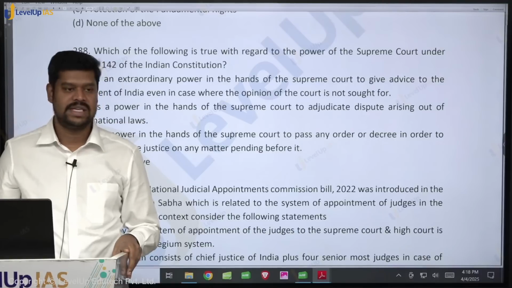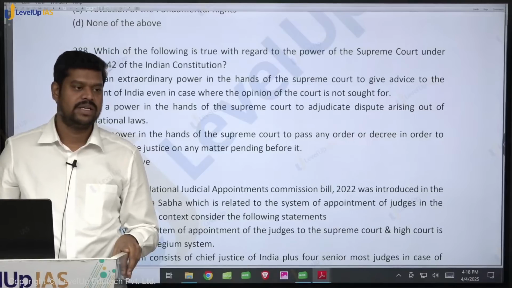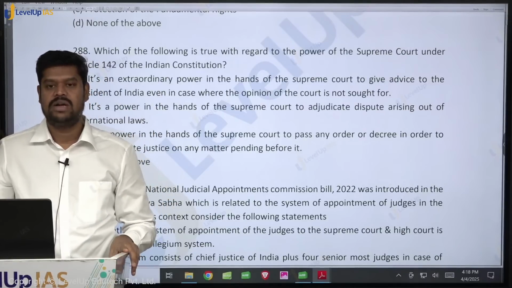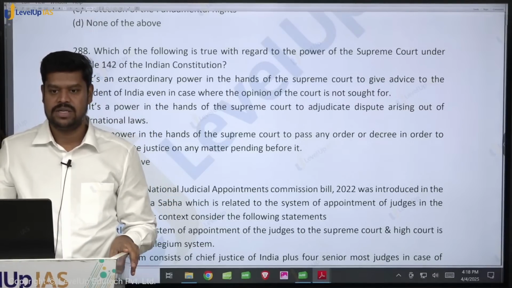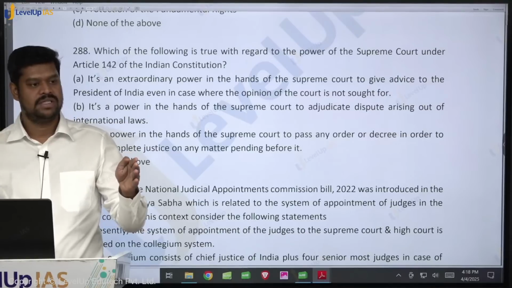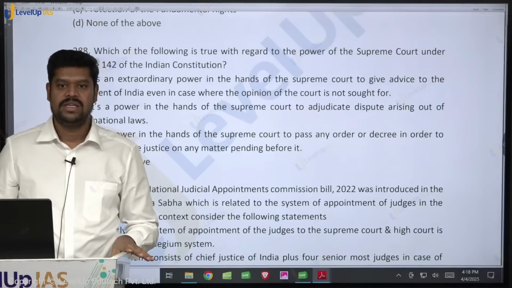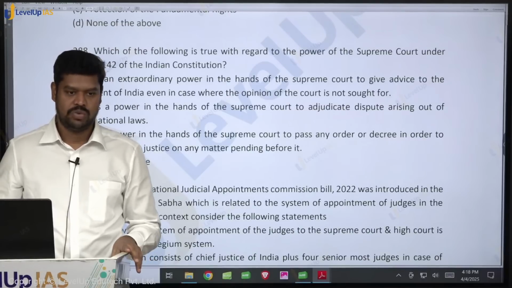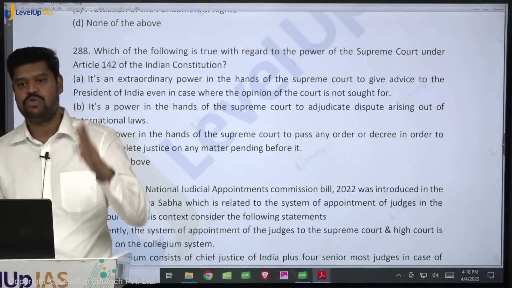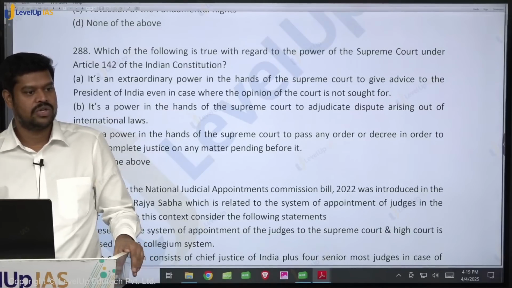In fact, I have given one example to the students where the Supreme Court has allowed the medical termination of pregnancy of a rape victim after 24 weeks. As per the law in our country, till what point of time can they terminate the pregnancy? Normally only up to 20 weeks, in certain exceptional cases up to 24 weeks, but not beyond 24 weeks. But in this case, the rape victim was not aware that she was pregnant, and she became aware only when the time was already over. Then she moved an application to the Supreme Court, and the Supreme Court allowed the termination of the pregnancy in order to ensure complete justice.